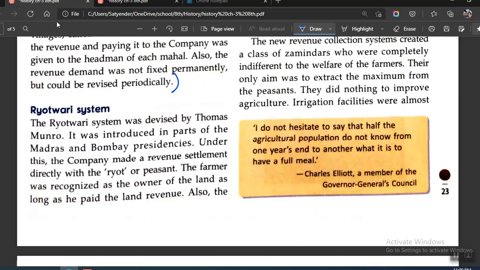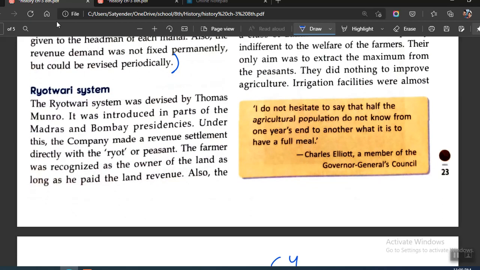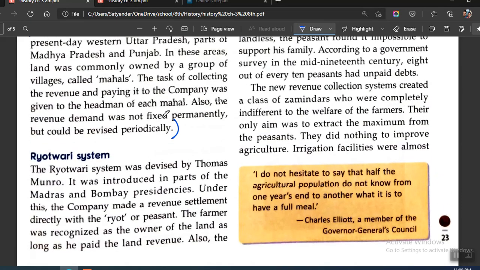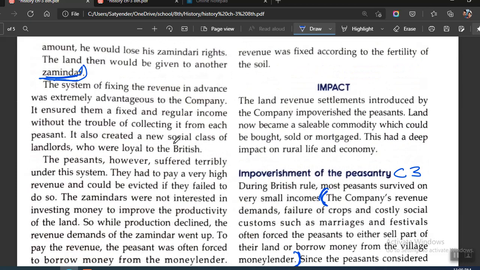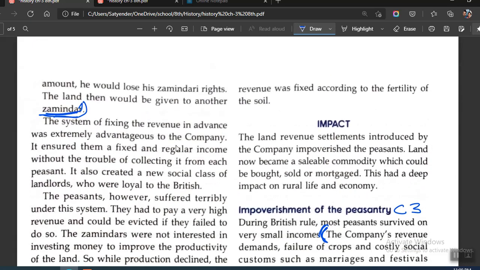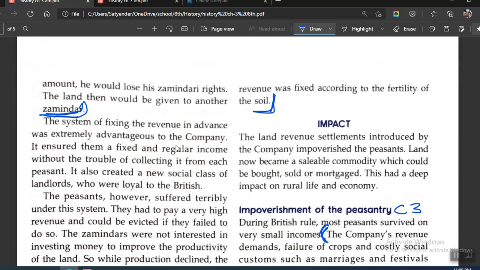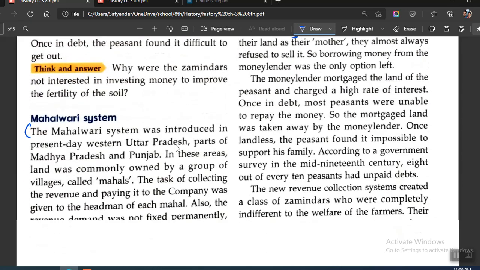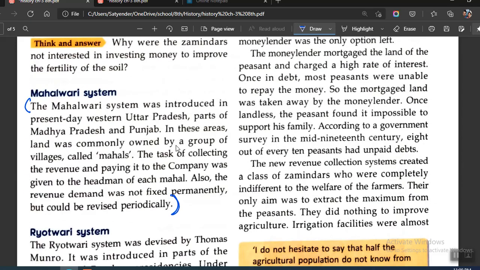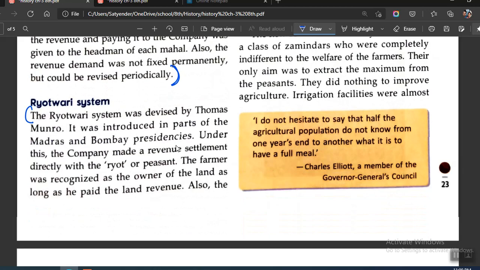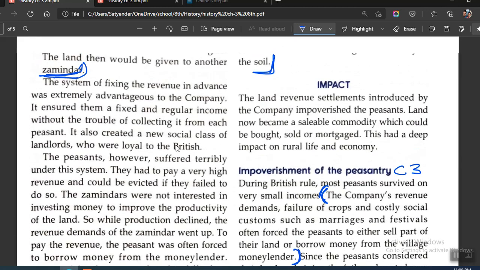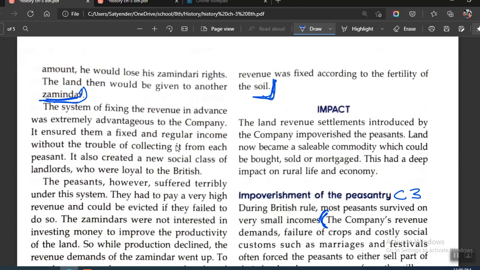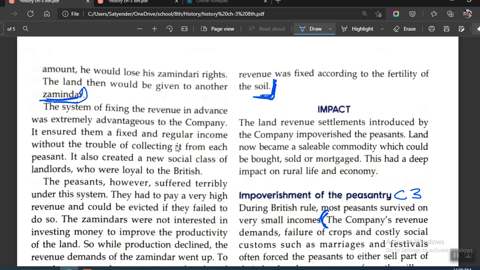Then you will be writing about Rayatwari system. Madras and Bombay, under this system, the farmer was recognized as the owner of the land and paid land revenue. We will just have to make it a little bit smaller. So you just write till this point, that is soil. You just start from here. First, you will be writing this paragraph, and then you will be starting with the next paragraph. There is no need to draw a table in this one, so you can just write these two straightforward.